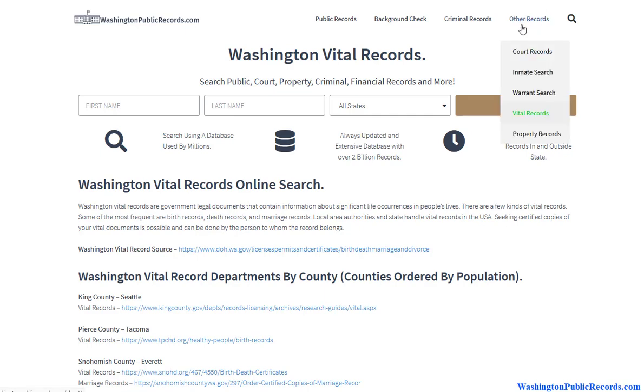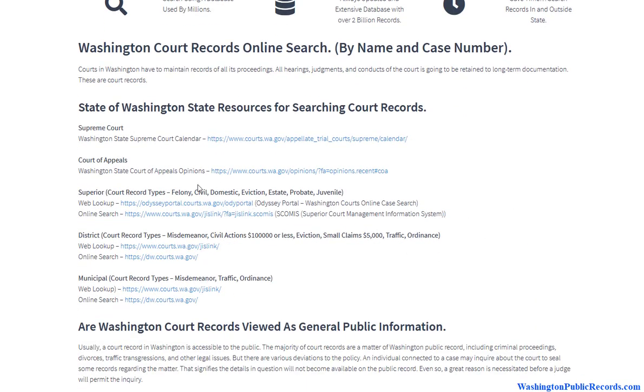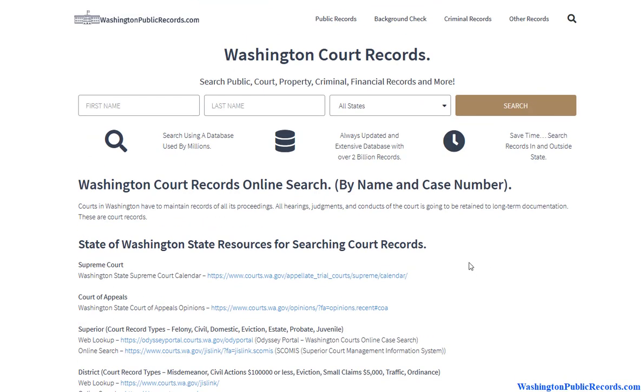So all you have to do, and I'm going to hover over other records again, is go to court records here and find out what court does what, and try to do your research like that. For instance, the Superior Court does probate. Probate is typically involved after somebody passes away. So that's one way of finding out that information. And civil would be marriage, divorce, and things like that. So consider using different types of databases if you're just looking for vital record information.